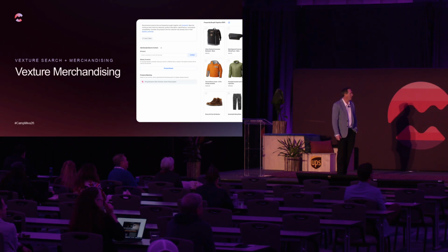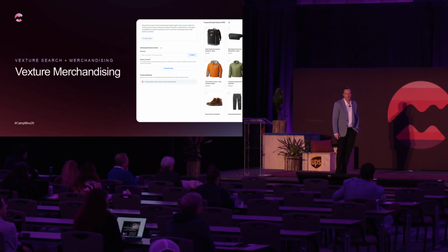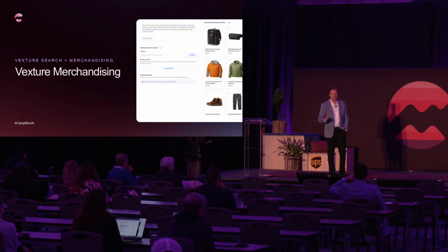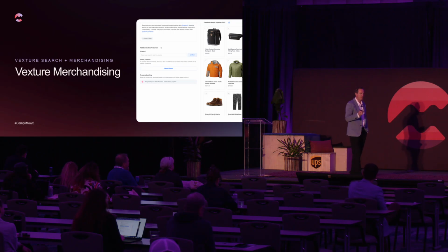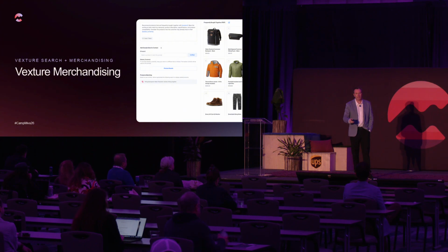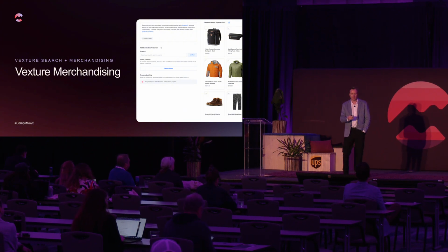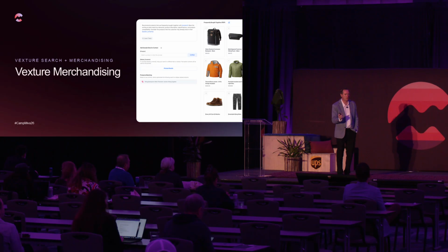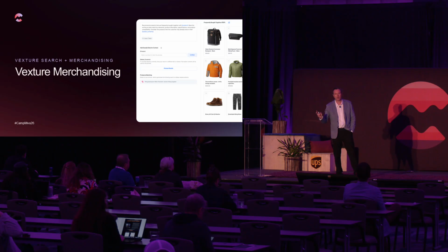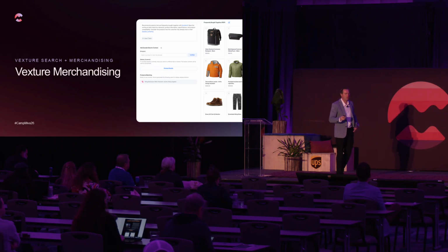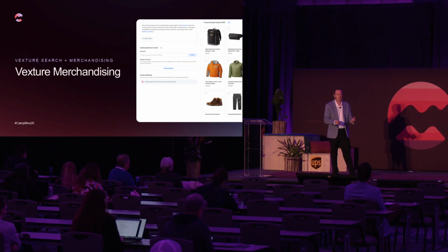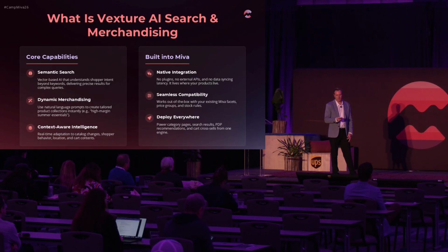Okay, so let's talk a little bit about Vexture merchandising. We saw a little bit of this this morning. We're going to rehash it, and I'll try to give you some more color, context, and details. Vexture is the AI search and merchandising engine. On the merchandising side, you have the ability to create different prompts. These prompts can be used for different areas across the site to control what products are shown as related products and what products are shown as upsells. You can do it on the home page, the category page, the product page, the basket page. Really anywhere that you can use Page Builder is a great place for this.